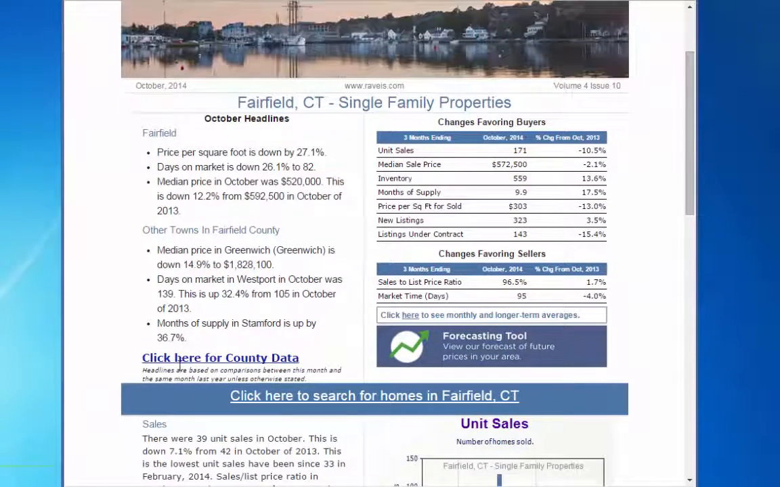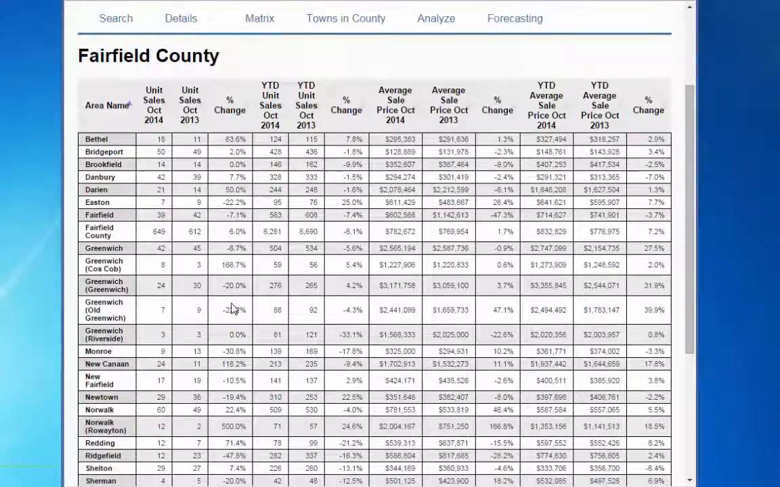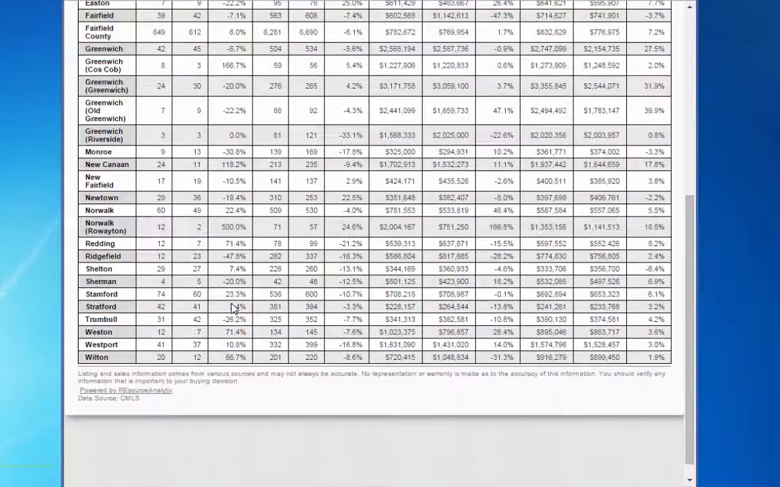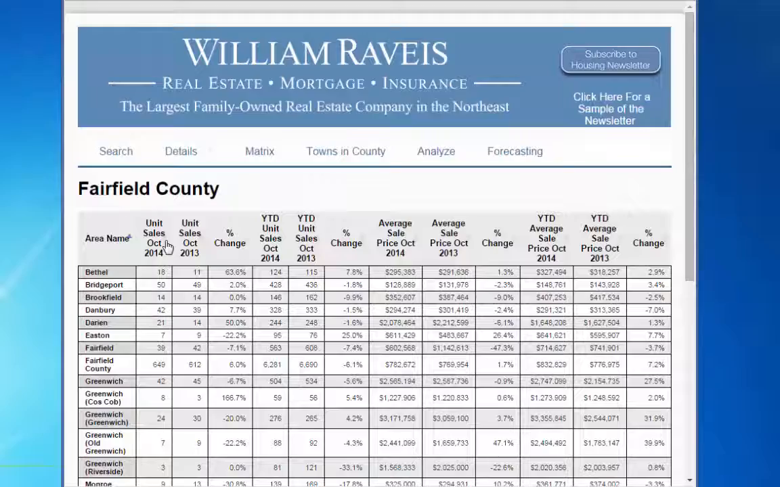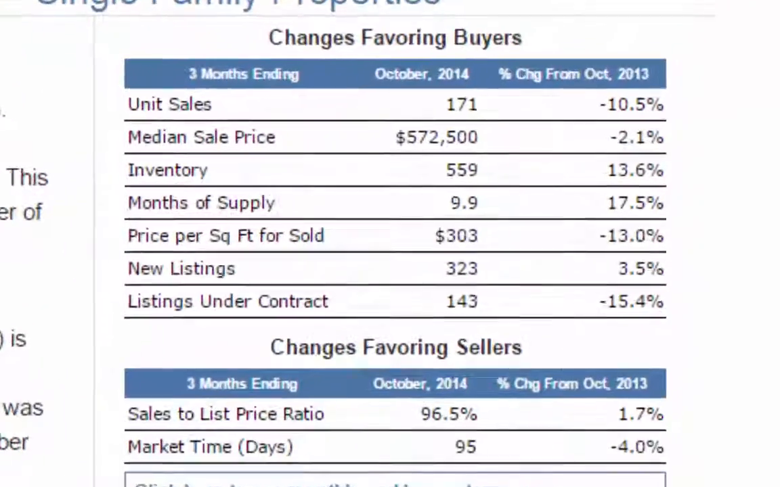Underneath the headlines, there's a link to get additional information for other towns in the county. So in this table, we show key statistics and percent changes for all the towns in Fairfield County. Next, let's look at tabular statistics.